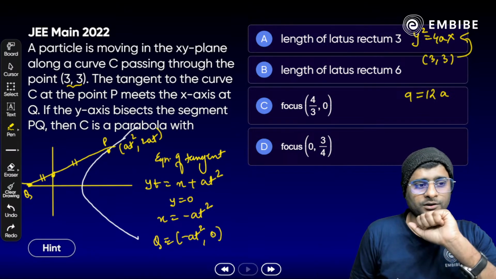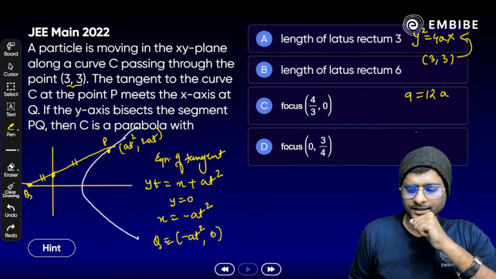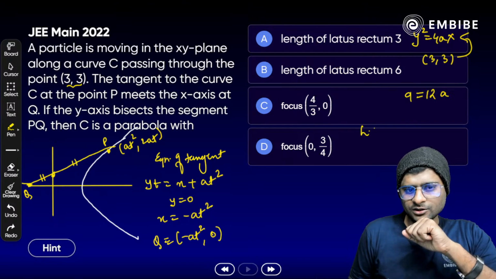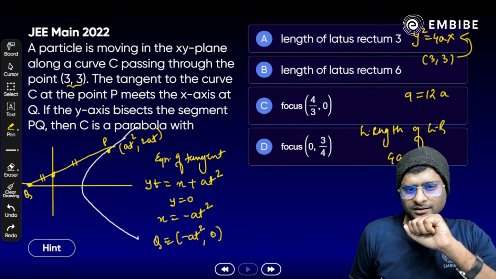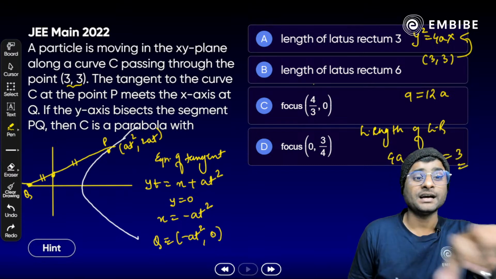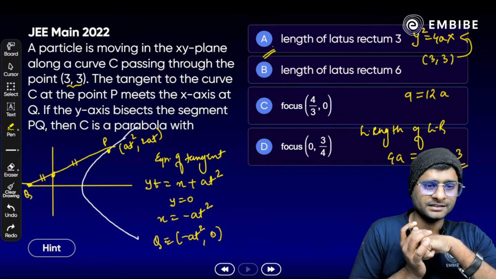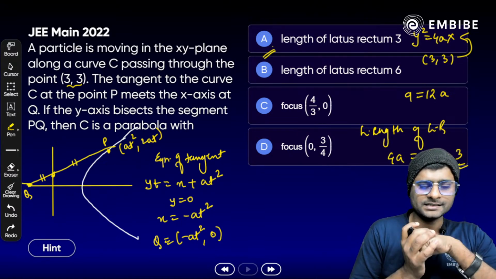And we need to find the length of the latus rectum. The length of the latus rectum is 4a. So 4a will be equal to 9 divided by 3, that is 3 is the answer. So option A is matched there. Length of latus rectum is 3 here.